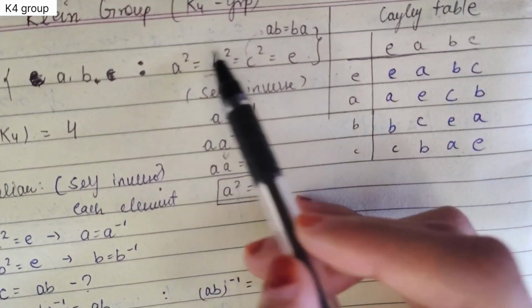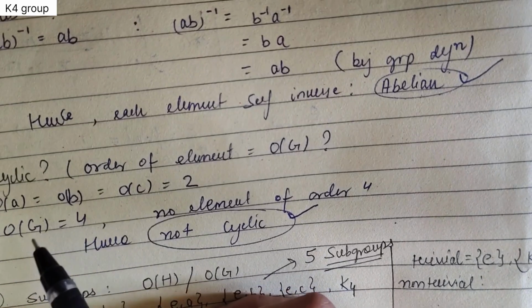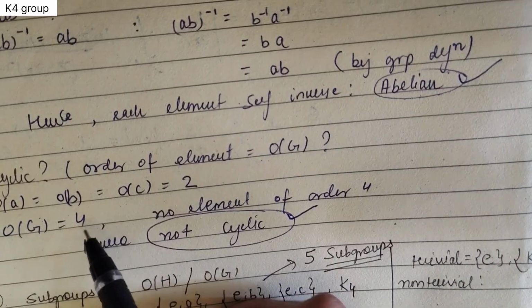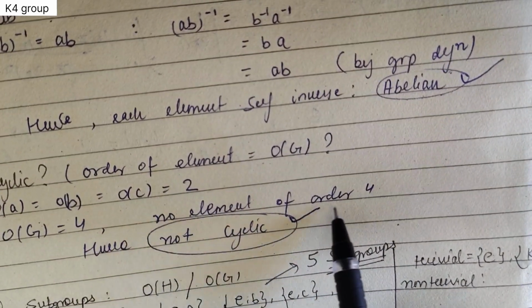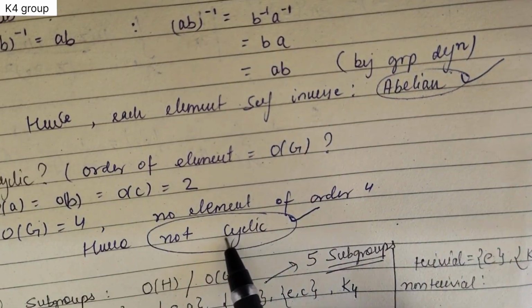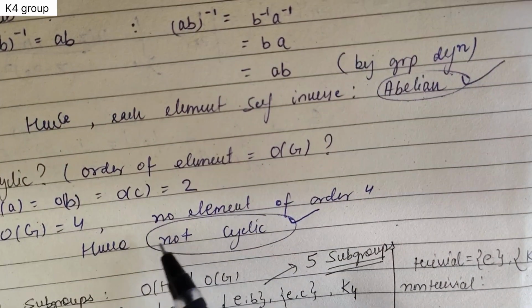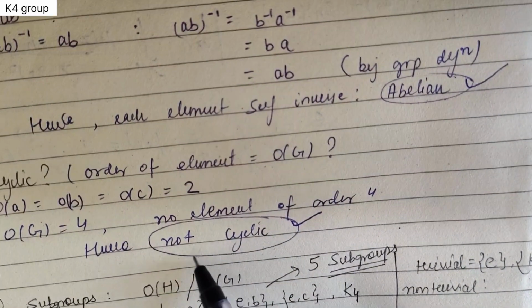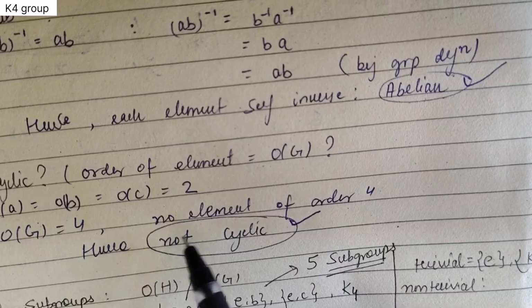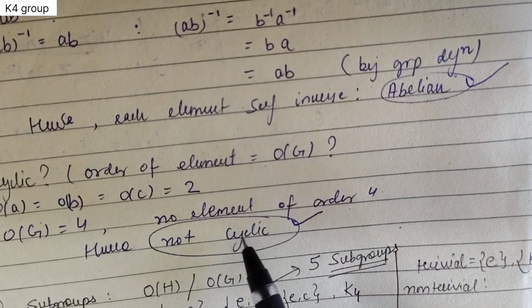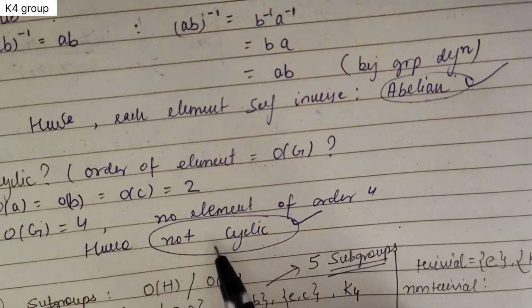So the order of a, b, c is 2. So the order of G is 4, and there is no element of order 4. That is why this group is non-cyclic. If it had an element of order 4, then it would be cyclic, but unfortunately it doesn't. That is why it is non-cyclic.